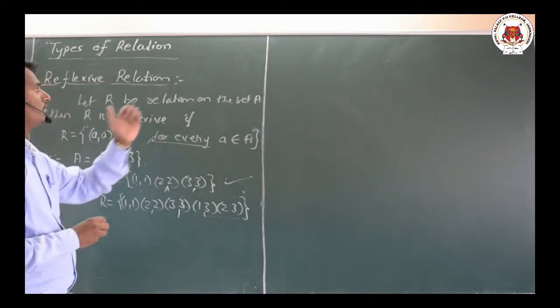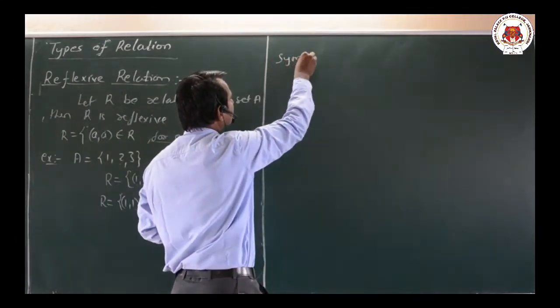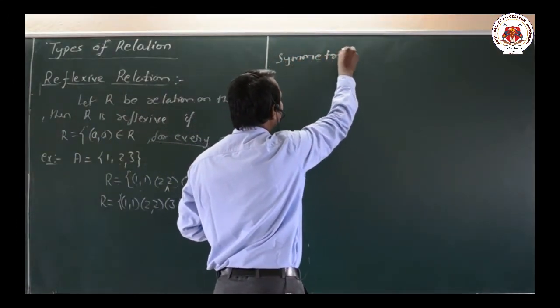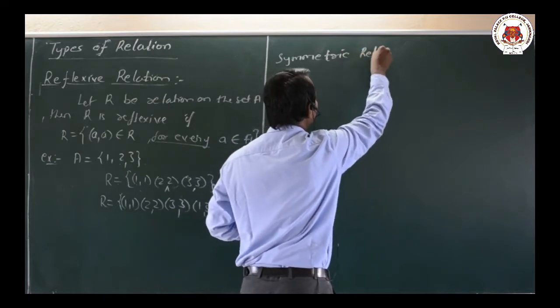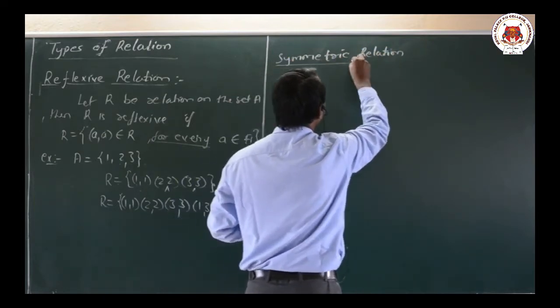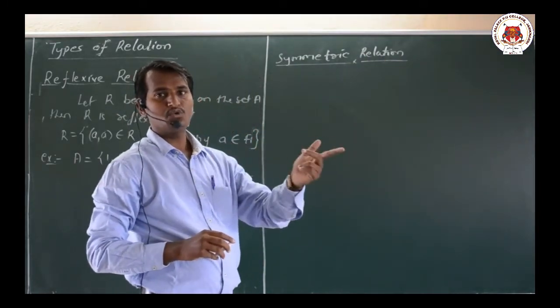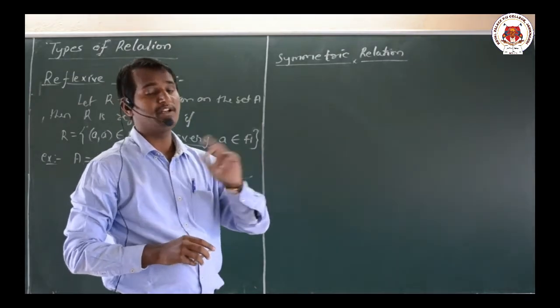Now let us move on to the next definition, that is symmetric relation. Now how can you define the symmetric here? The term itself indicates symmetry. 1, 2 and 2, 1; 3, 1 and 3, 2, that is the mirror image of it.